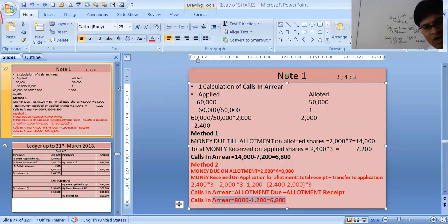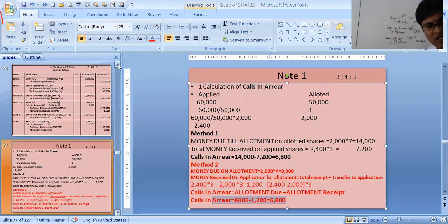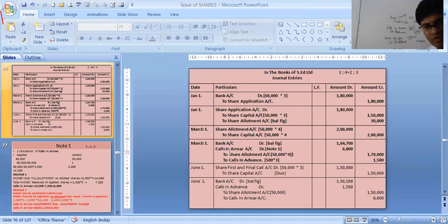Now, once we got calls in arrear, we will go back to our journal entry and put it: calls in arrear account debit 6,800. And balancing figure, we got the bank 1,64,700. In this 1,64,700, 1,500 was for calls in advance. That means 1,63,200 was the bank entry which I have shown you earlier. 1,63,200.